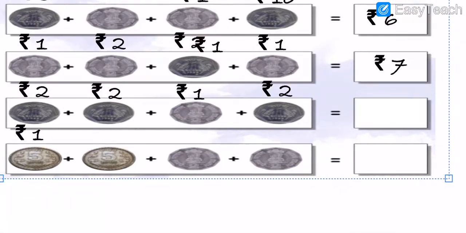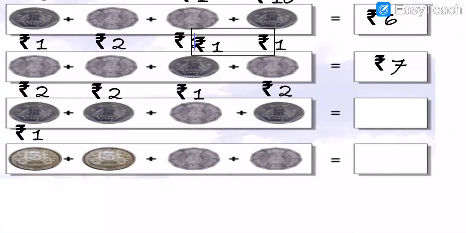So my dear students, then after here again is a 1 rupee coin. Then after is a 2 rupee coin. Then further again is a 1 rupee coin. Got my points, my dear students?